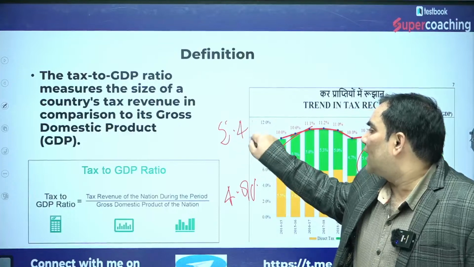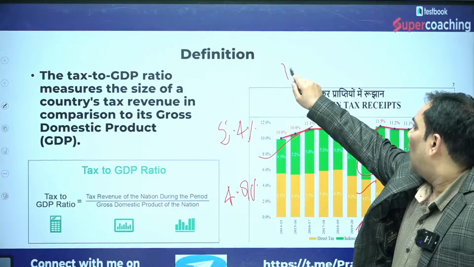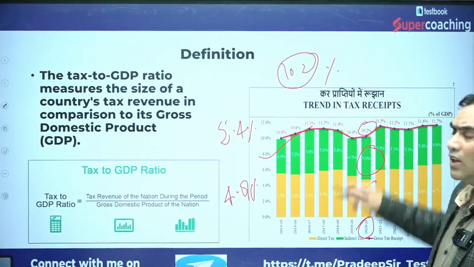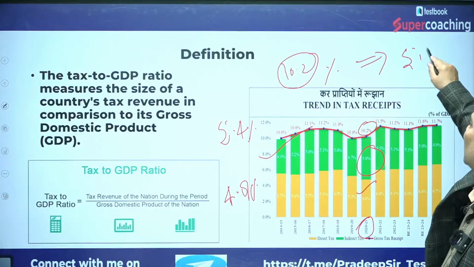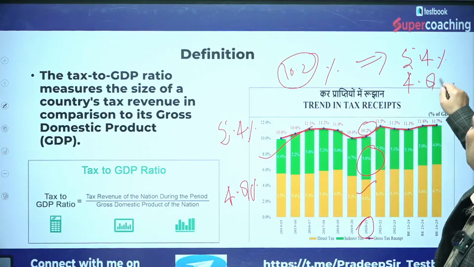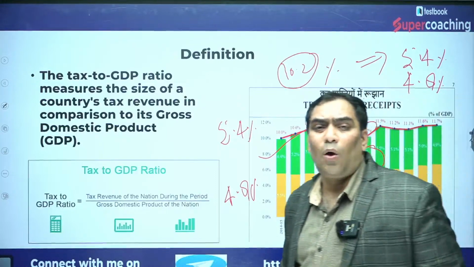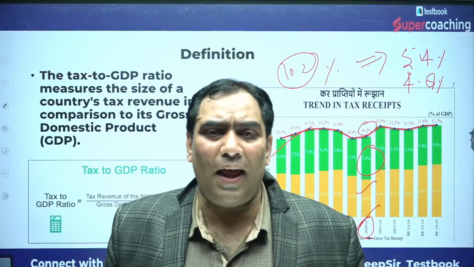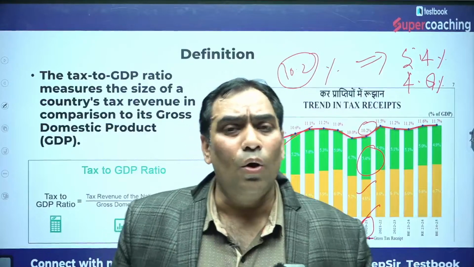The total tax GDP ratio was 10.2%. But out of this 10.2%, 5.4% collection was through indirect taxes, and 4.8% collection was through direct taxes. So this is the only year in which the contribution of indirect taxes is more in comparison to direct taxes.